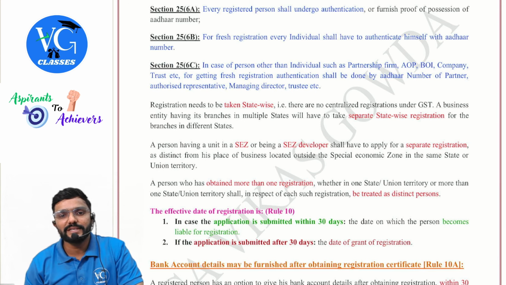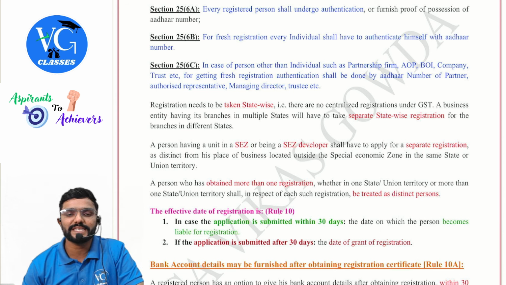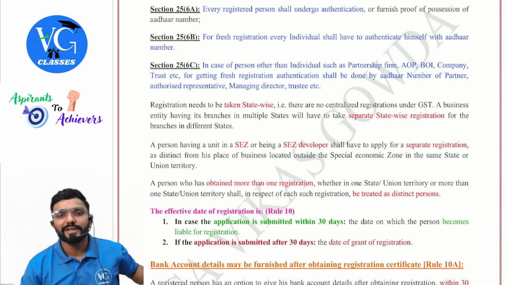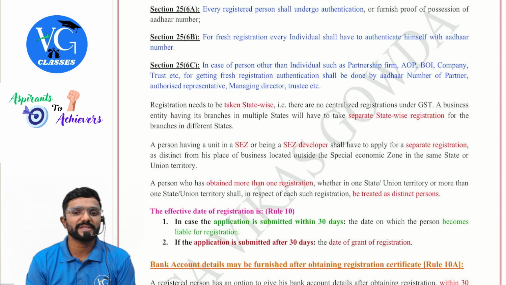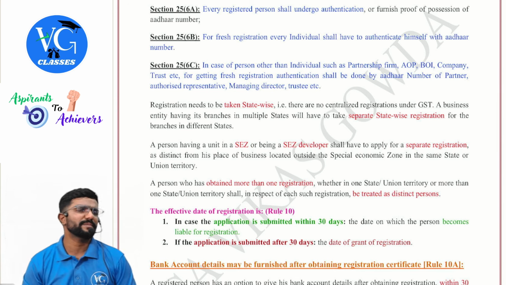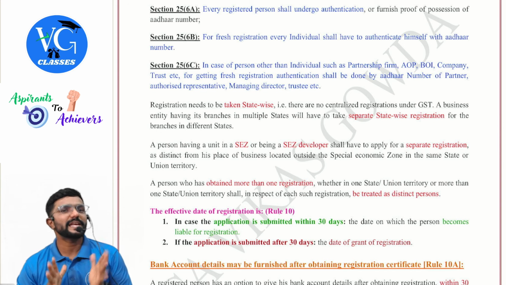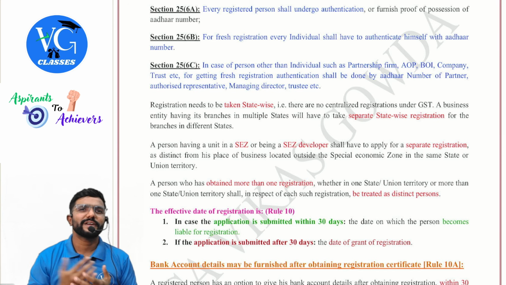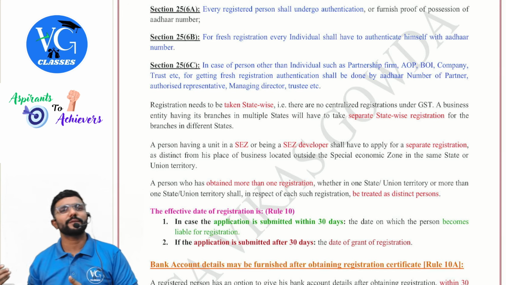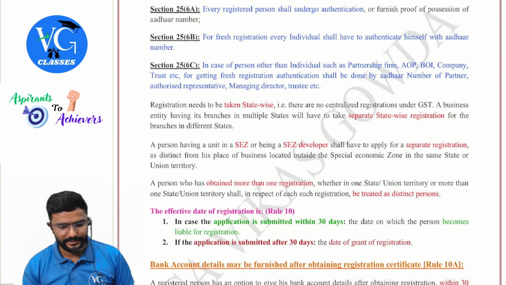Section 25(6)(c). In case of a person other than an individual, such as partnership firm, AOP, BOI, company, trust, etc., for getting fresh registration, authentication shall be done by Aadhaar number of whom? Partner, authorized representative, managing director, or trustee. Means if it is entities, guys, if it is entities who is taking the registration, then whoever is the face of it, their PAN or Aadhaar should be given. That is, Aadhaar has to be linked. Clear? So, for example, in case of partnership firm, partner. In case of company, board of director or managing director, they have to give their Aadhaar and link it.